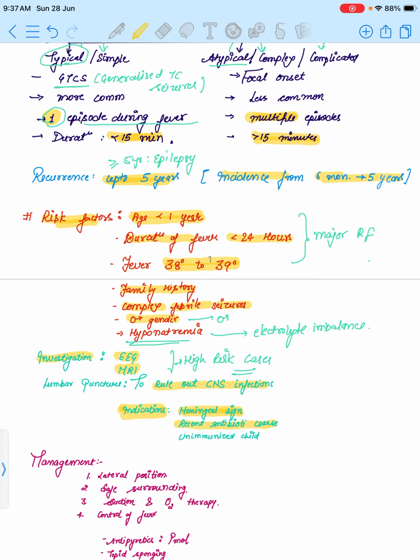Then recent antibiotic course, because antibiotics can mask the symptoms. That's why lumbar puncture is required with a recent antibiotic course. And an unimmunized child, or a child who has taken immunization but it is not up to date, like a 1-year-old child who has taken only the 6th week immunization, that is incomplete immunization. Then also we have to go for lumbar puncture.